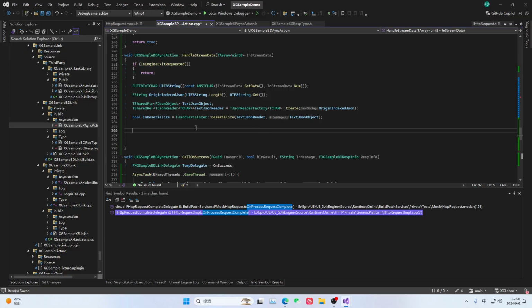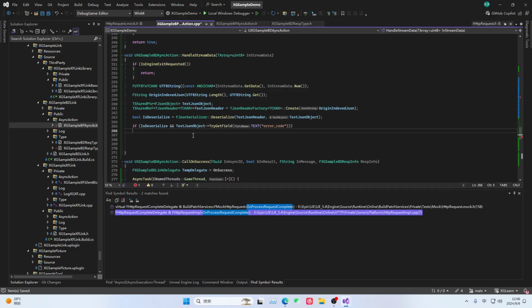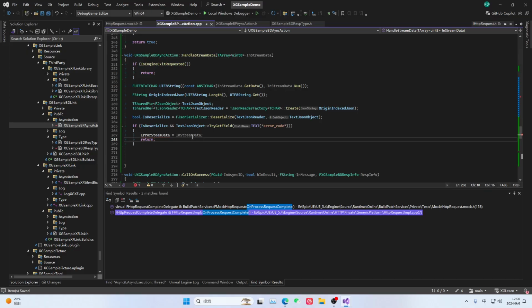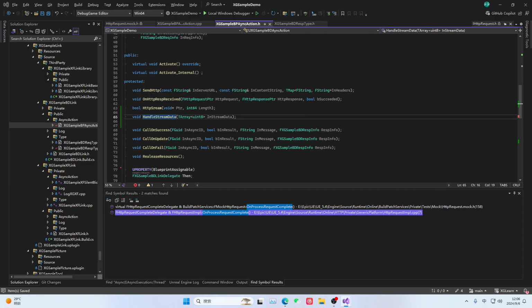because if it fails, this data displays well. Why do we need to do this? It's because it might fail. When it fails, you need to determine whether it has this error code. If it has this error code, it means it has failed. So here we pass this data to our chain failure. It's where the failure occurs.